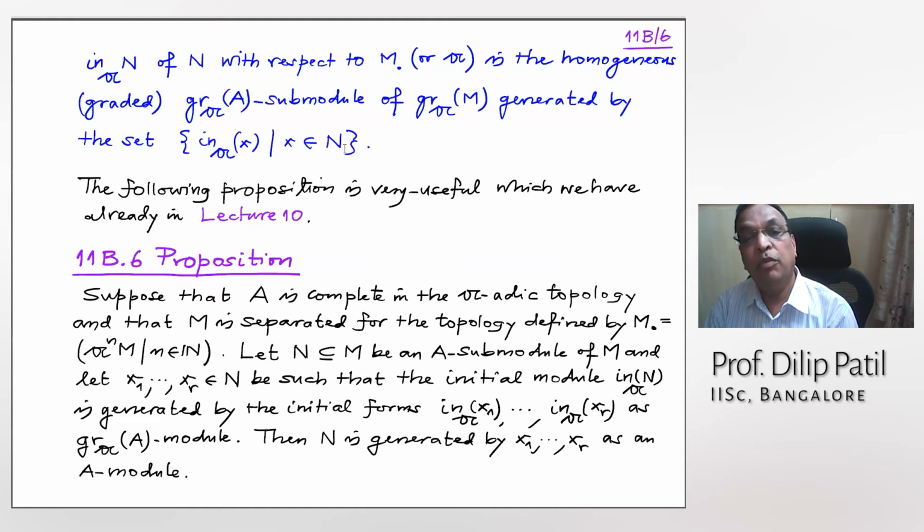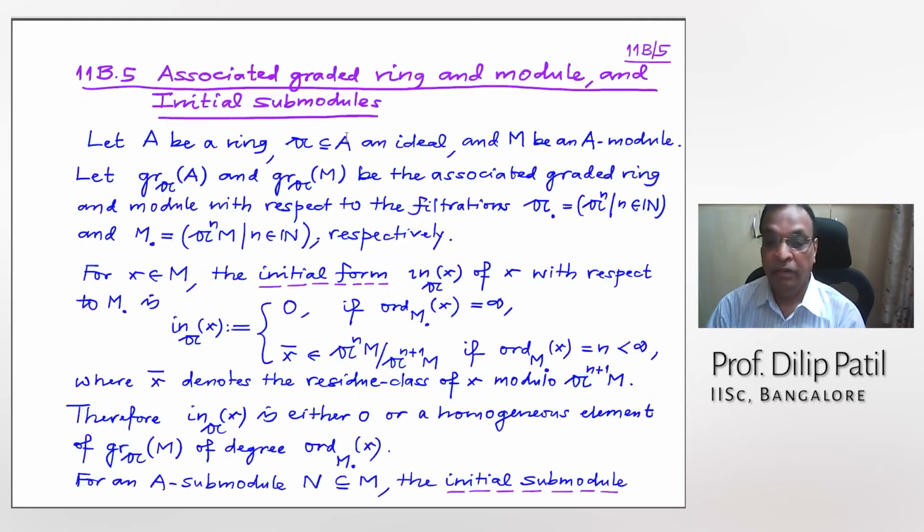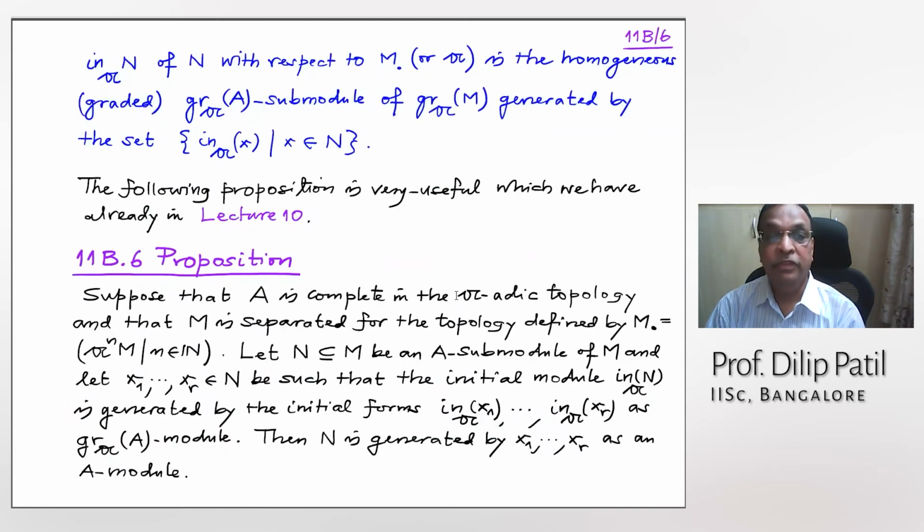So you generate a submodule over the associated graded ring, and that will be a submodule of the associated graded module of M. That is called the initial submodule of N. Is that clear? So many definitions.